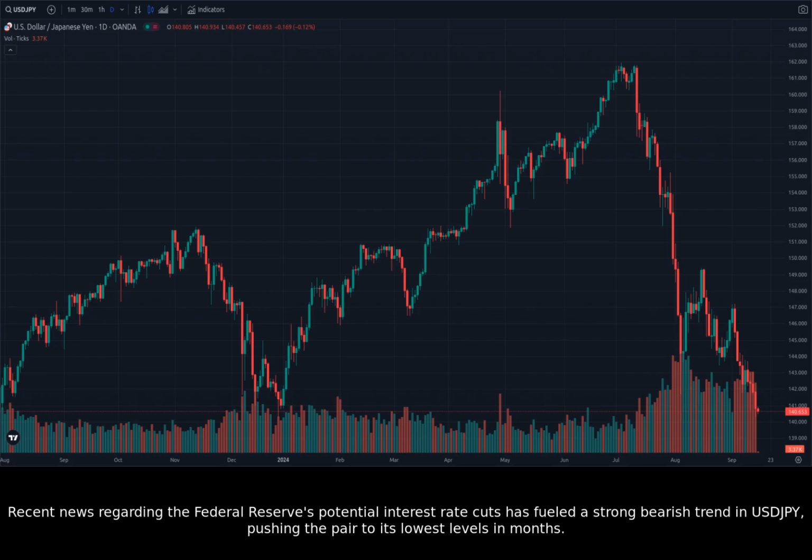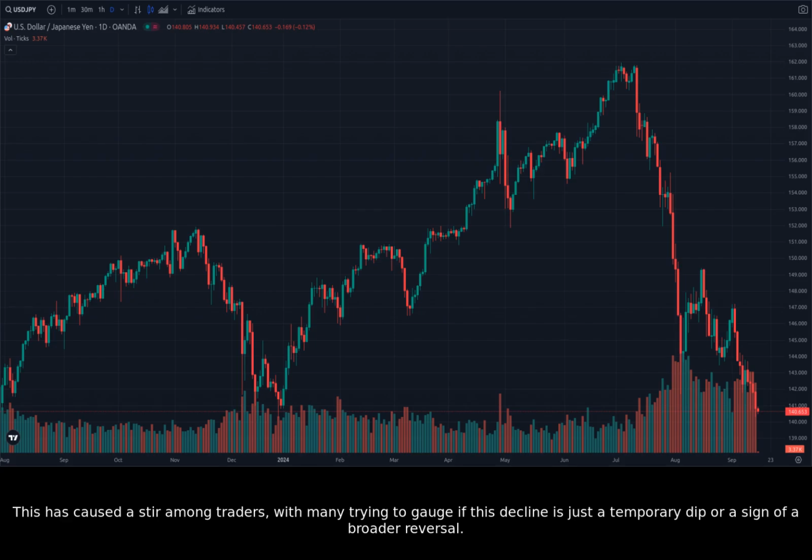Today, September 15th, 2024, we're focusing on the USDJPY, a currency pair that has been making headlines recently. Recent news regarding the Federal Reserve's potential interest rate cuts has fueled a strong bearish trend in USDJPY, pushing the pair to its lowest levels in months. This has caused a stir among traders, with many trying to gauge if this decline is just a temporary dip or a sign of a broader reversal.